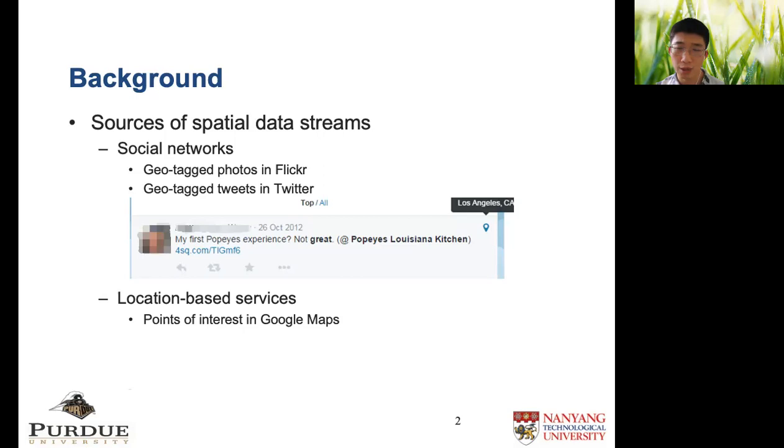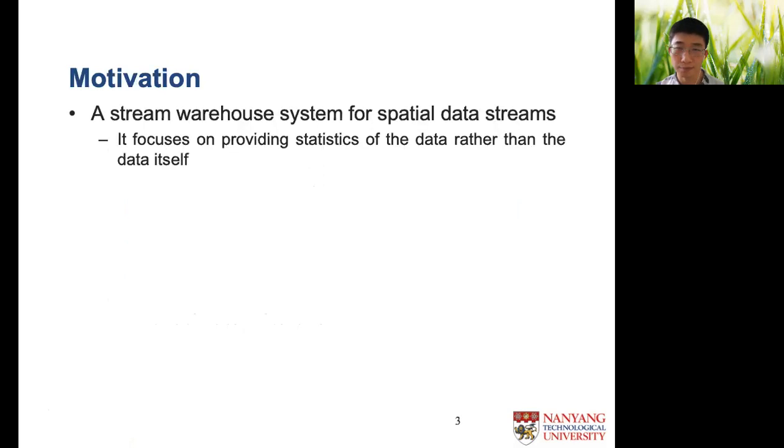Other applications of spatial data include location-based services, such as Google Maps and Yelp, both of which have many users. The widespread of spatial data makes it important to conduct analysis on it. The increasing rate of spatial data is fast. Every minute, there will be thousands of new spatial data created, which can be considered as a data stream. By analyzing a spatial data stream, one can obtain much useful information.